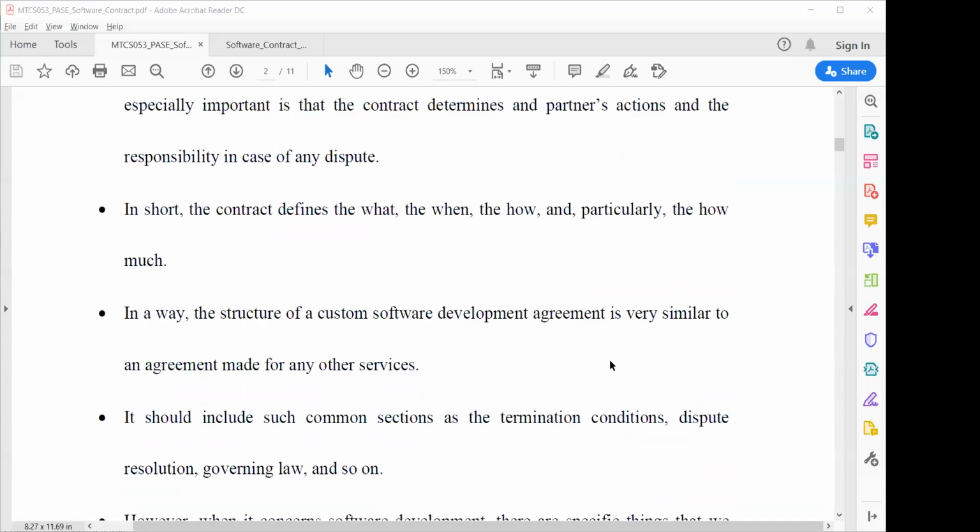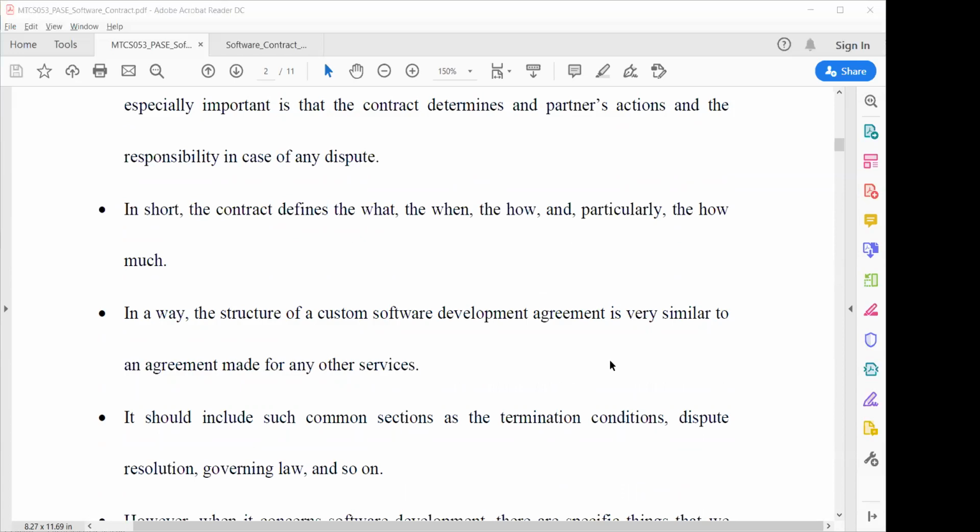The structure of a custom development agreement is very similar to an agreement made for any other services. So it's not a very different thing. When you go for purchasing real estate or any type of services from a company, there is some type of agreement.